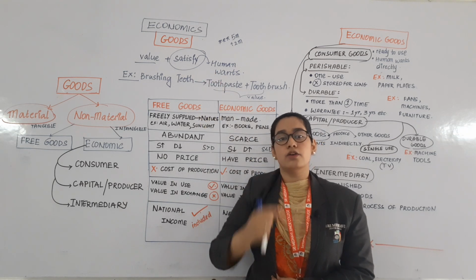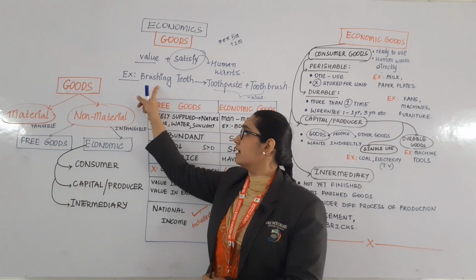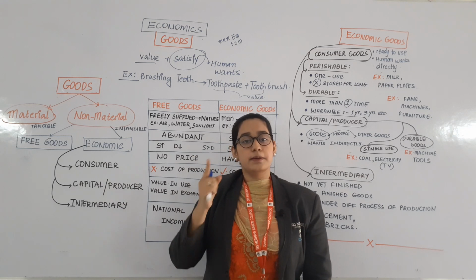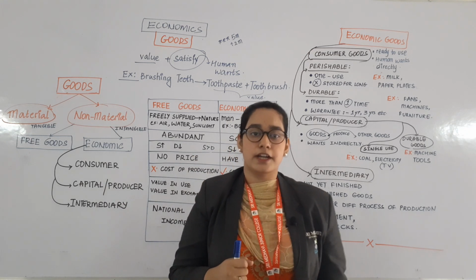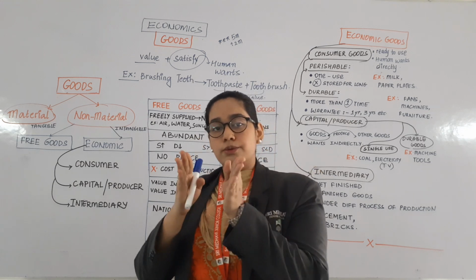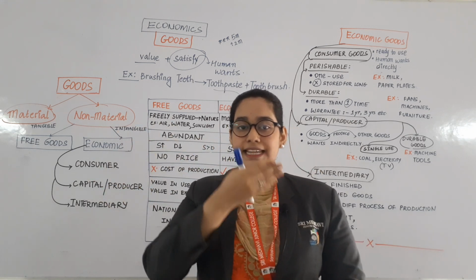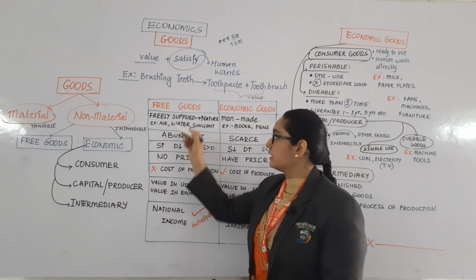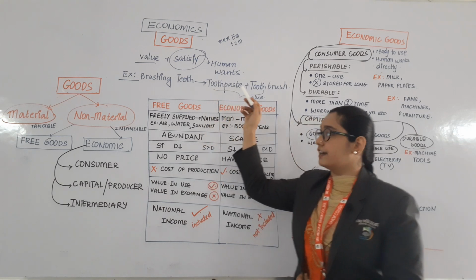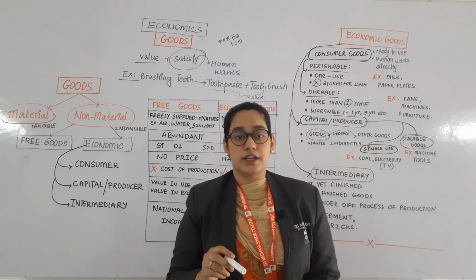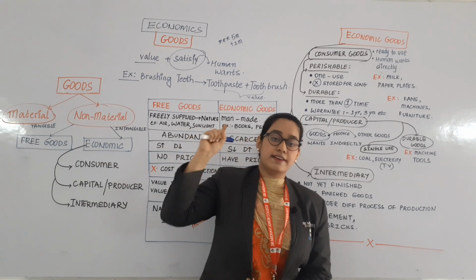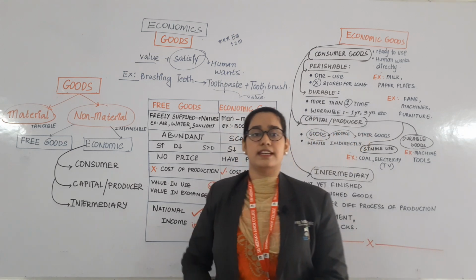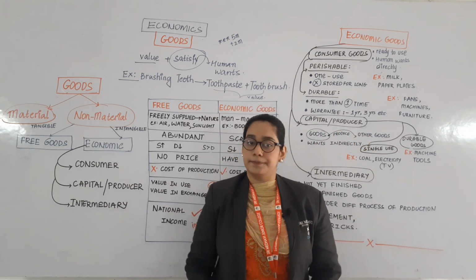Let us take one example. As soon as you wake up in the morning, before eating food we brush our teeth, right? So in order to satisfy your want of cleaning your mouth, you require two commodities, that is you require a toothpaste and you also require a toothbrush. Toothpaste, whatever kind you are comfortable with, like Close-Up or Colgate, anything.